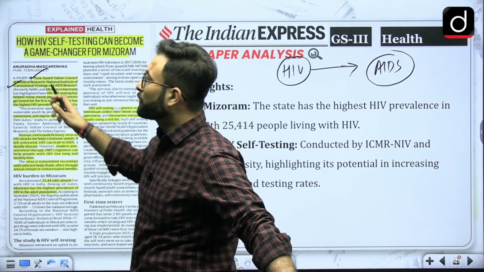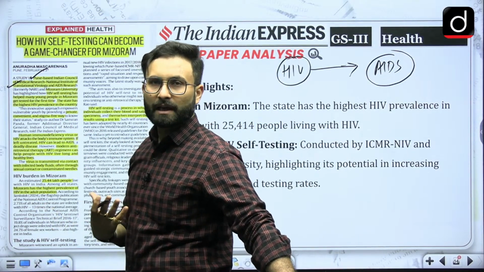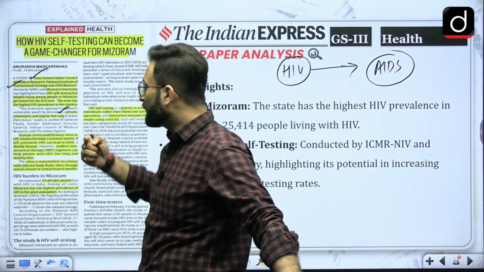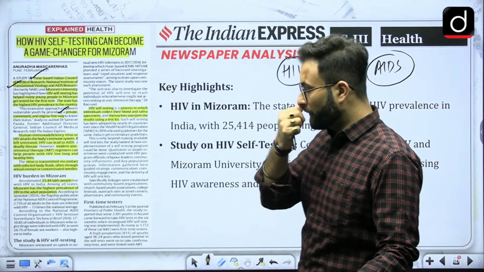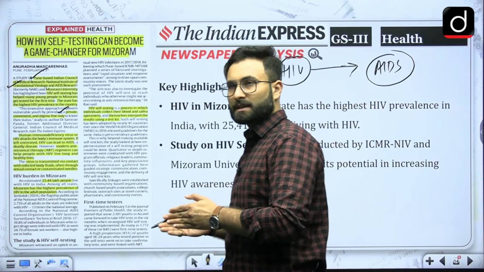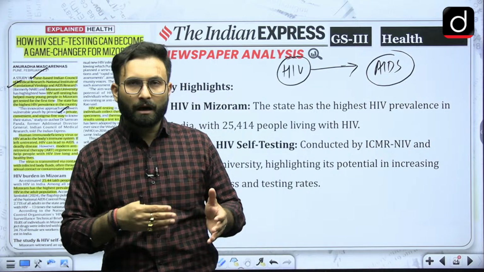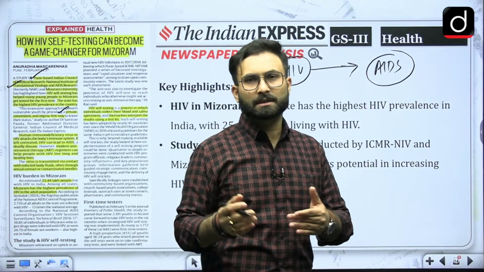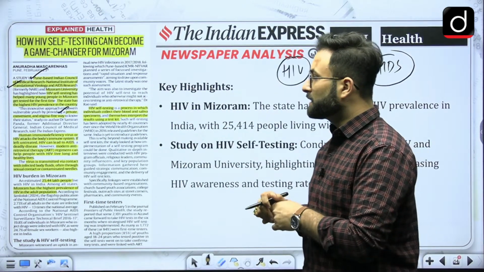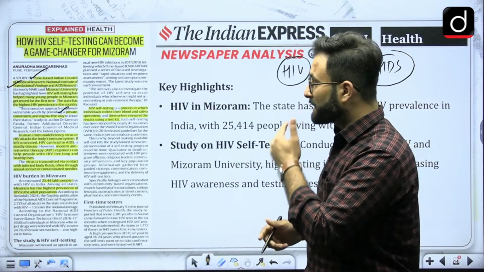So when we talk about the self-testing kits, what are the advantages? These are basically private, convenient, and stigma free, because if you go to a hospital for an HIV test, there is various stigma attached to that in the social structure we are living in. So considering that, they have come up with the self-testing kit.